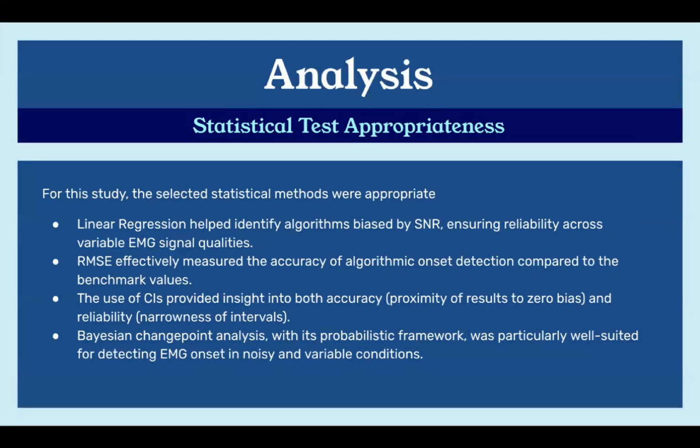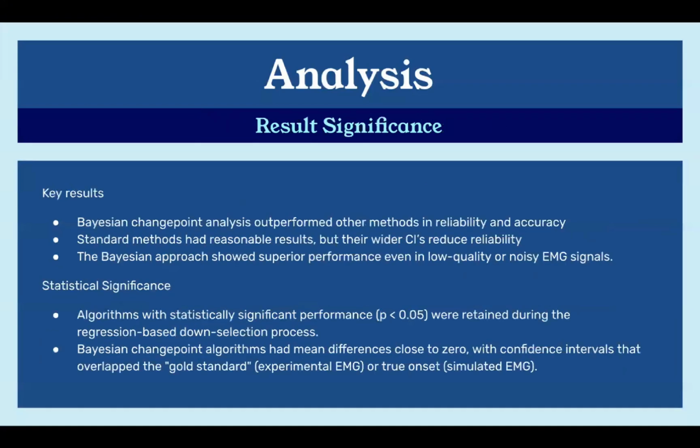The use of confidence intervals provided insight into both accuracy and reliability, while the Bayesian change point analysis, with its probabilistic framework, was particularly well suited for detecting EMG onset in noisy and variable conditions. The key results they found were that the Bayesian change point analysis outperformed the other methods in both reliability and accuracy. The standard methods had reasonable results, but their wider confidence intervals reduced the reliability of their results. The Bayesian approach showed a superior performance even in low quality or noisy EMG signals.